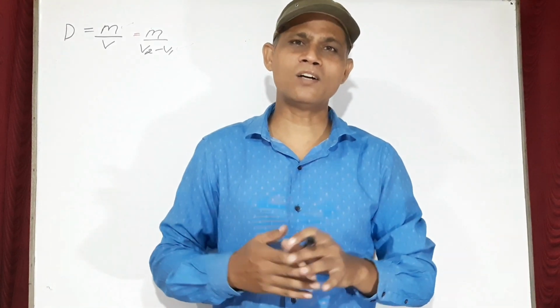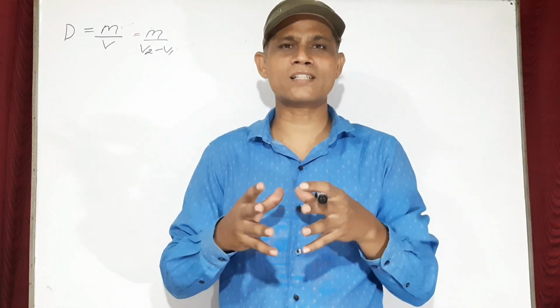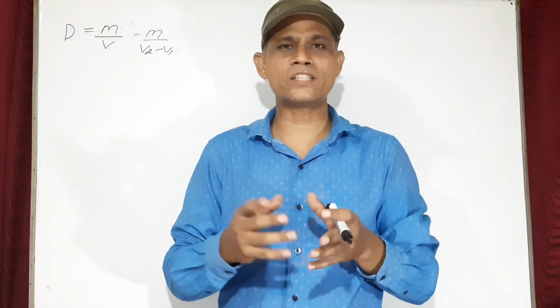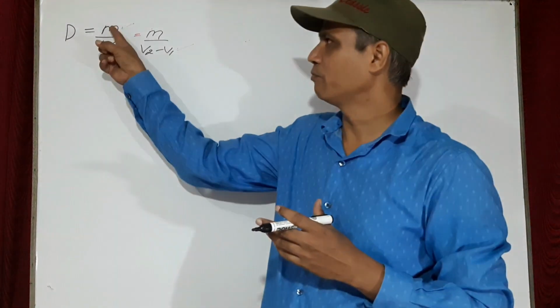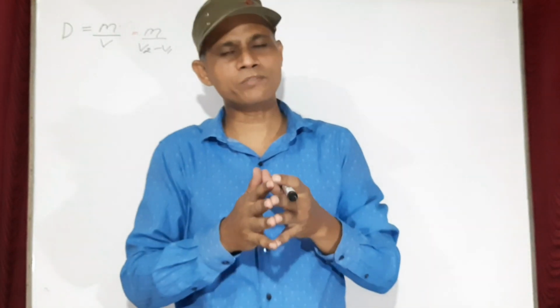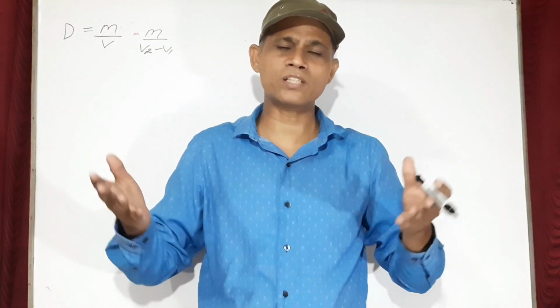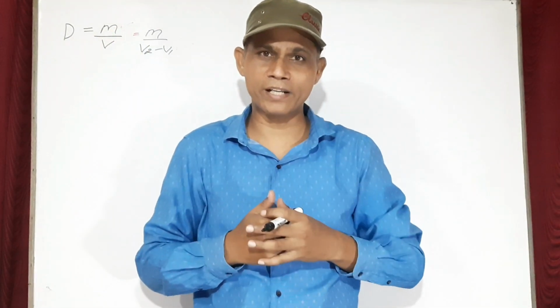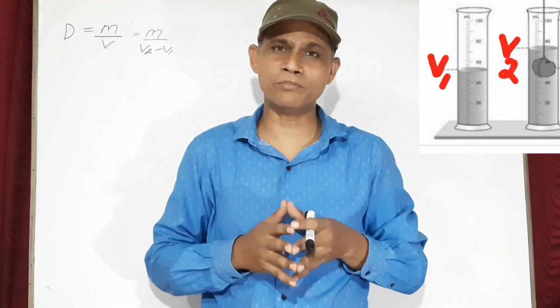Question number 20. In question number 20, it is asked how you will calculate the density of an iron piece. For density, you need two things, as you know: mass and volume. The mass of the iron can be measured by using a physical balance. So put the mass over here. The next thing required is the volume. How will you measure the volume?